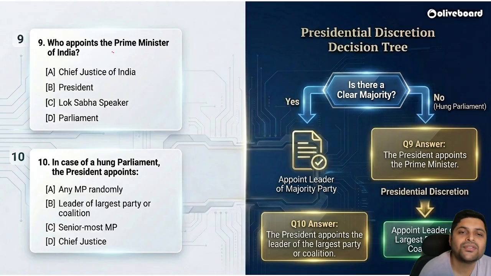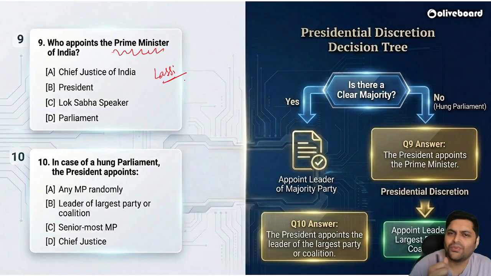Who appoints the Prime Minister of India? I call very easy questions lassi questions. Lassi is very smooth and sweet to drink, right? So, who is that? It is the President of India. Sir, but the Prime Minister is elected by people, by elections. Yes, he is elected, but he should be appointed by someone. So, who is that? It is the President who appoints the Prime Minister of India.